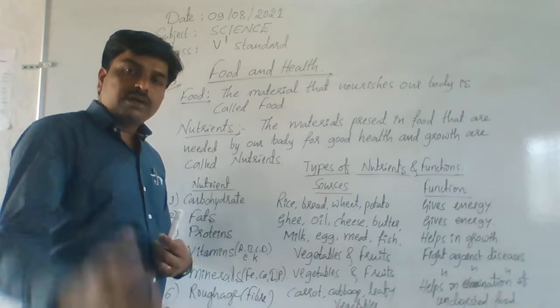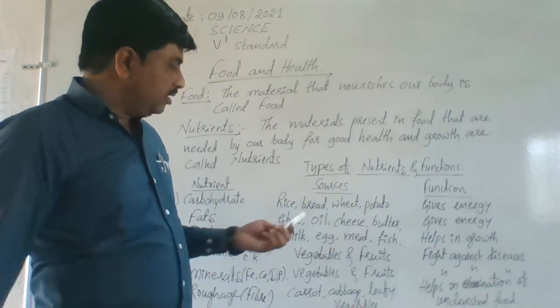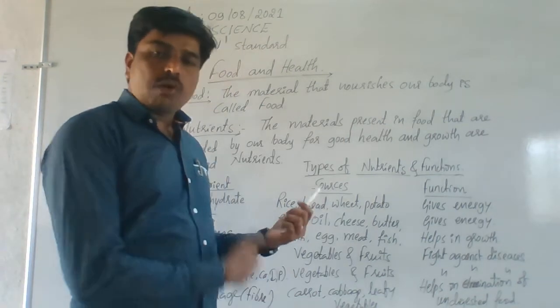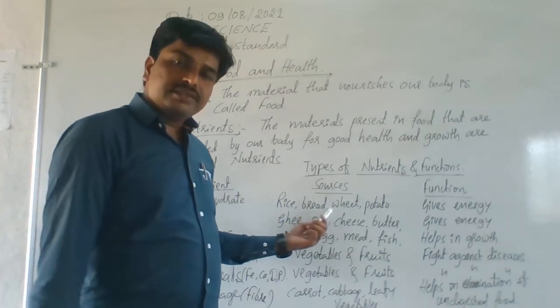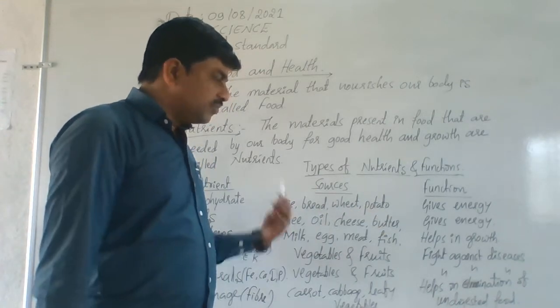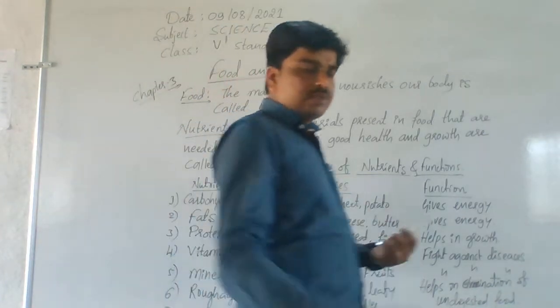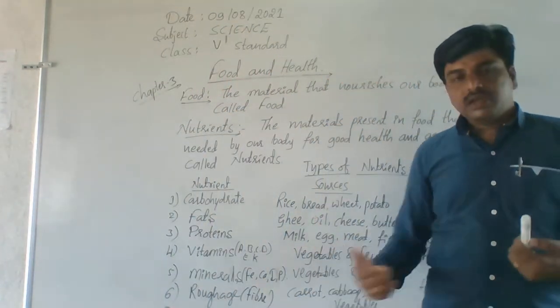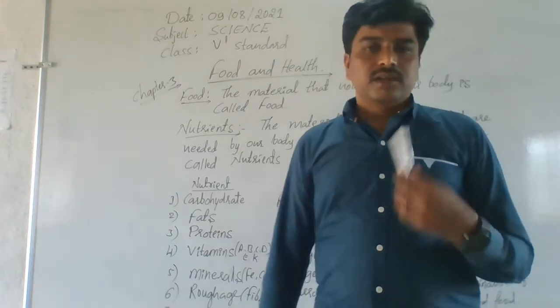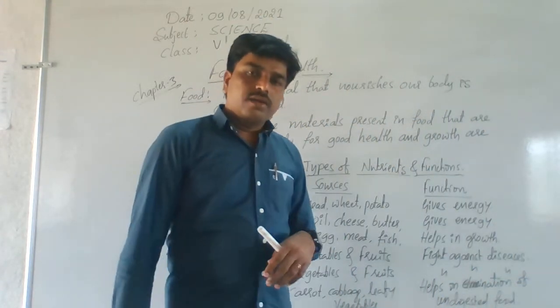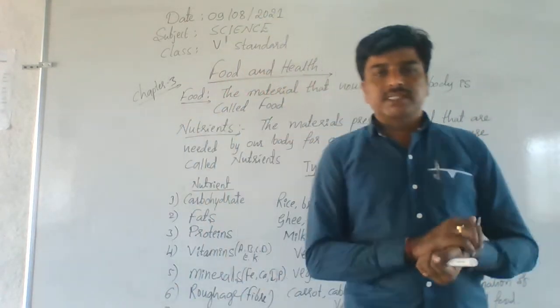Rice. Already you are eating rice daily. Bread. This is also common food. And wheat and potato. I think all these 4 are the main sources of carbohydrates. I think you are using these 4 food materials in your daily life commonly. Understand? Let's see, sir, what is the main function of carbohydrates?